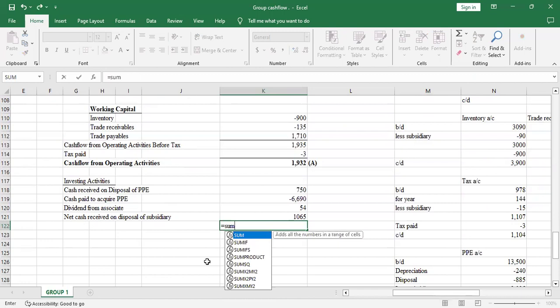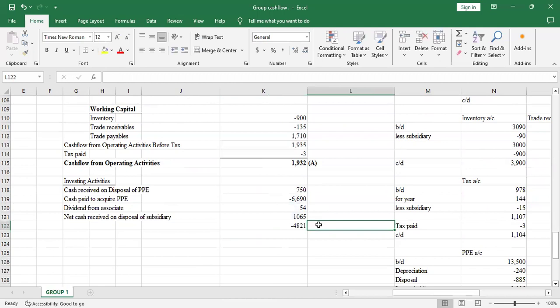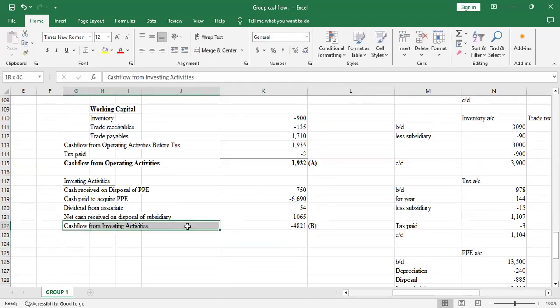So I'll sum this, and this will be my B. And this is now the total, the cash flow from investing activities.